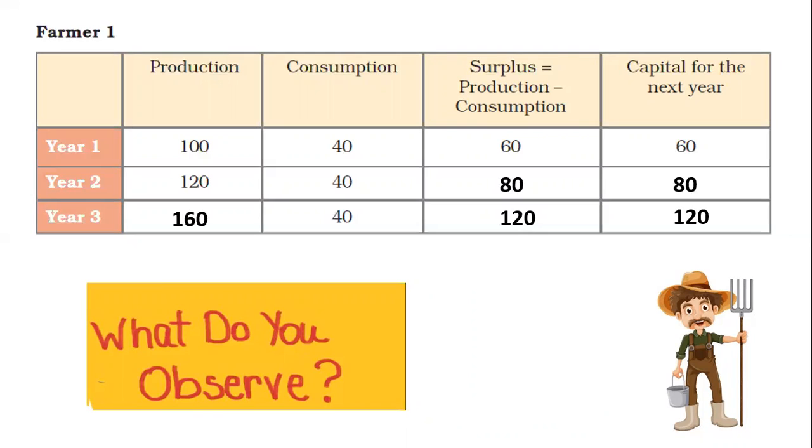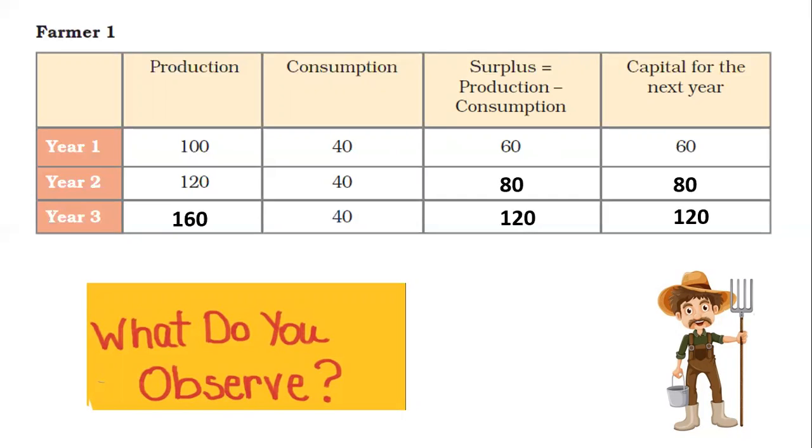Consumption over the years remains the same. Probably if there's an increase in the family size, the consumption may differ, but over here we are going to ideally assume it's the same. And again, the surplus is production minus consumption. So it will be 80. And so the capital for the next year is also 80. Next year, the production will again double from the capital. So it will become 160. Consumption remains the same. And so surplus is 120, which will be the capital for next year.